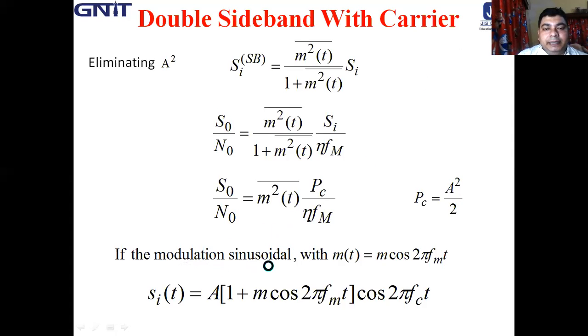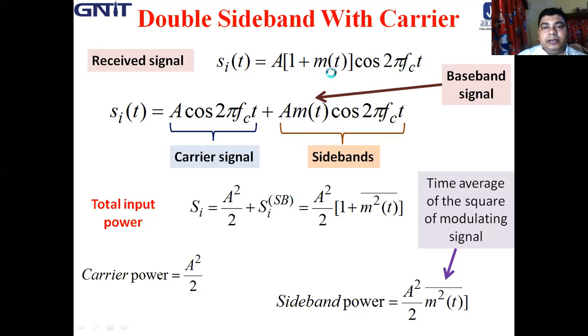Now if the modulation is sinusoidal, where the modulating signal m(t) is equal to m cos 2 pi fmt, where m is the amplitude and the frequency is fm, then si(t) is A into 1 plus m cos 2 pi fmt into cos 2 pi fct. Here we just replace the value of m(t).